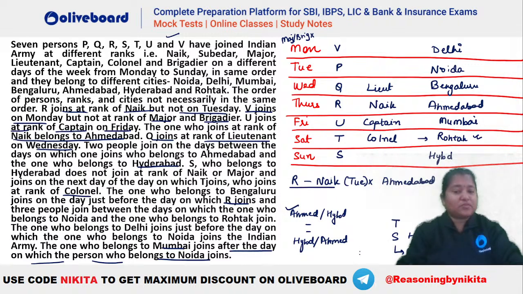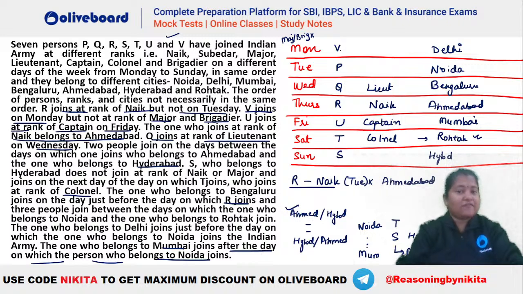So Mumbai has to be after Noida only, no? This is Mumbai and there has to be Noida somewhere above it, not immediately above it, isn't it? So Noida ke kahin baad we have to have Mumbai. Okay, I hope this is clear now.